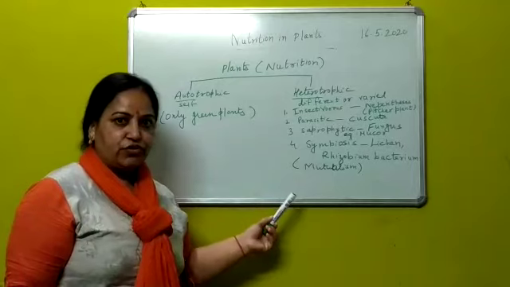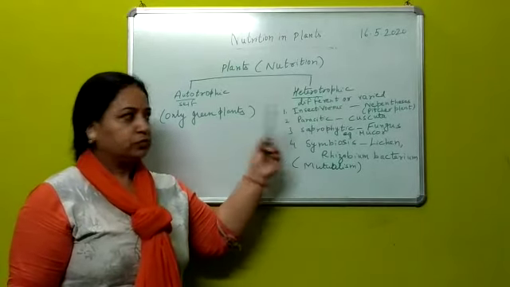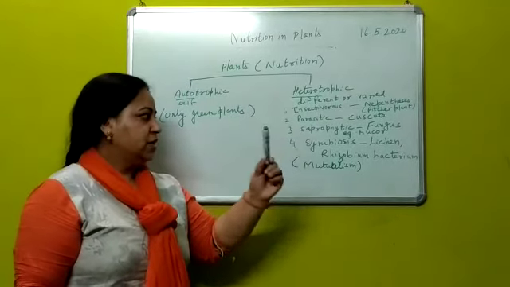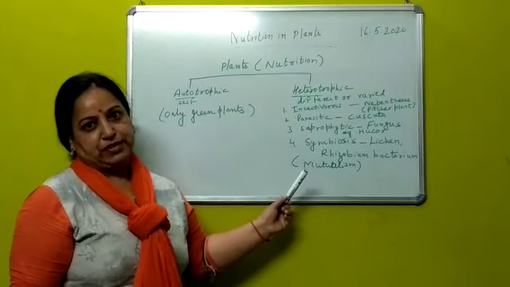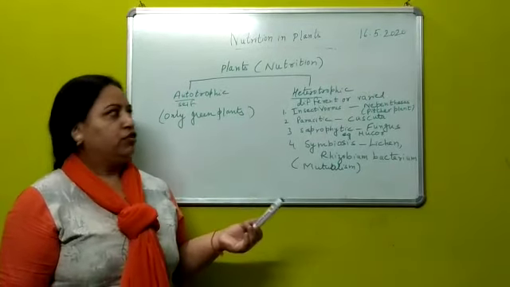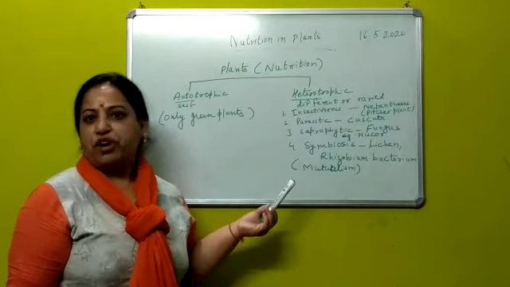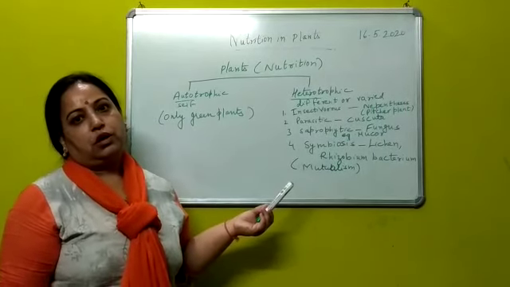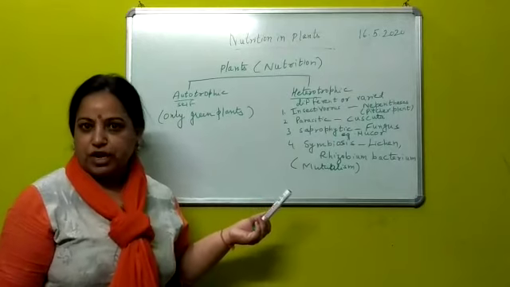So there are four categories: insectivorous, parasitic, saprophytic, and symbiosis. So these are total concept about the nutrition, which will, I hope so, will be very much beneficial for your further studies and for clearing your concepts.